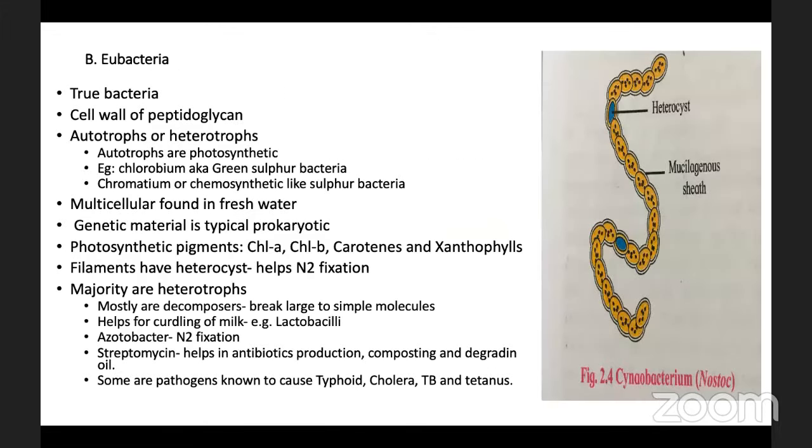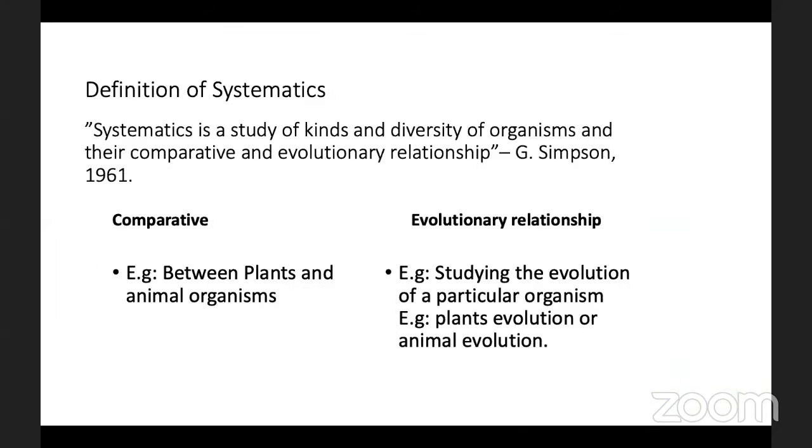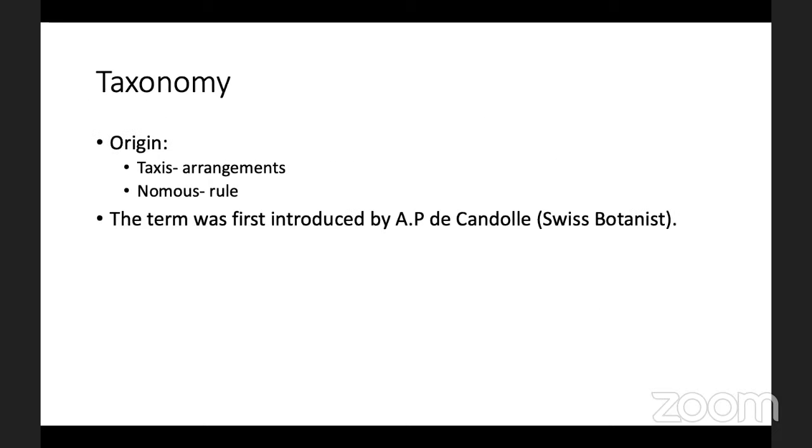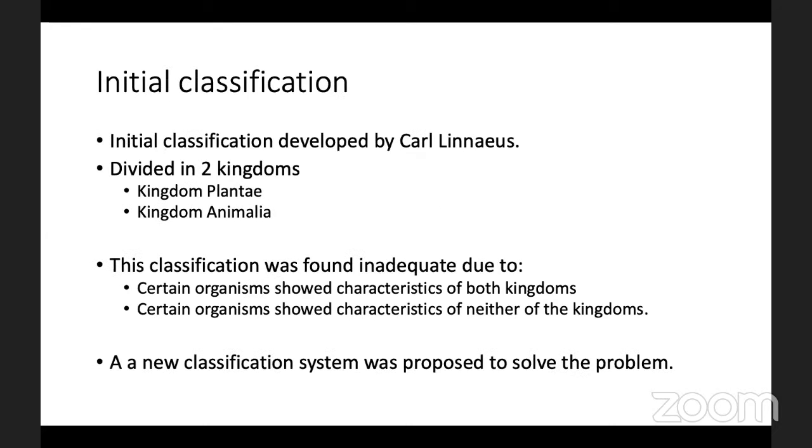We started from systematics, the definition of systematics, then taxonomy, which is a very important term in classification. It is a branch of biology which deals with the study of identification, classification and nomenclature. The initial classification included two kingdoms only, but there were some drawbacks.